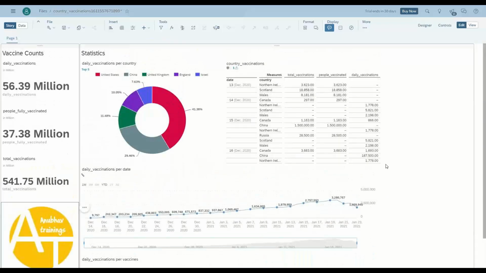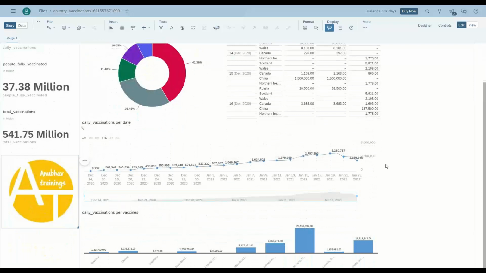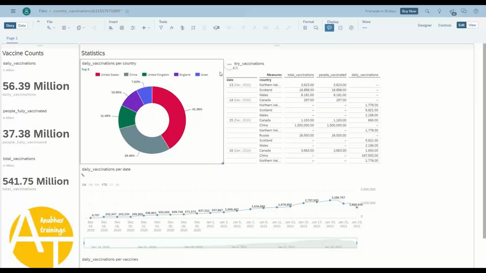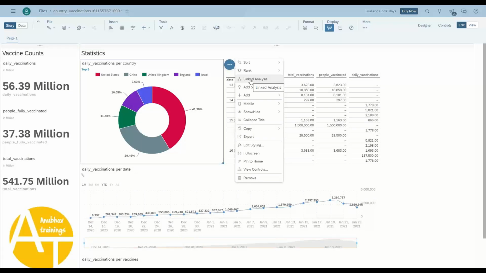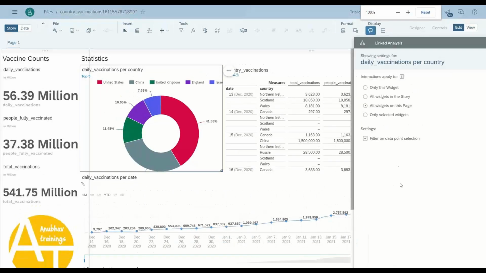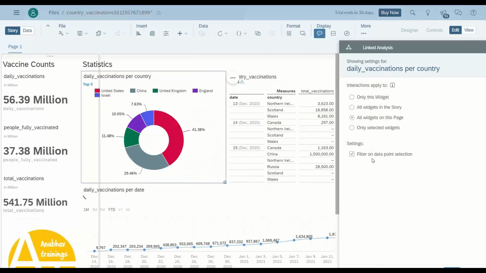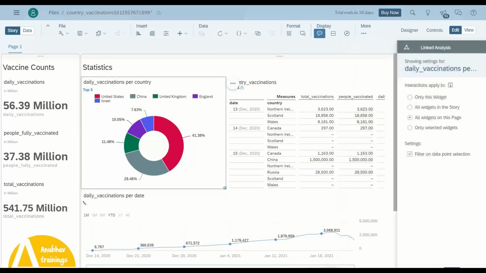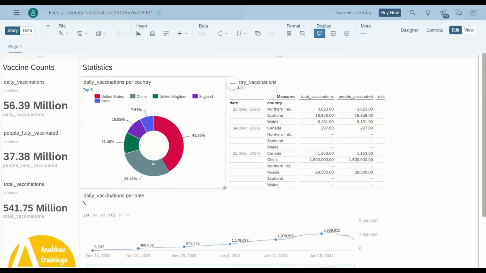The final thing which I would like to do is do a drill down capability. So I will select this chart and say, show me a linked analysis. So basically when I click on one of the chart data points, it should filter the data in the rest of my charts. So I'll say all widgets on the page, filter on data point selection, so that when I click, the system should automatically filter my rest of the charts. So finally we are done.